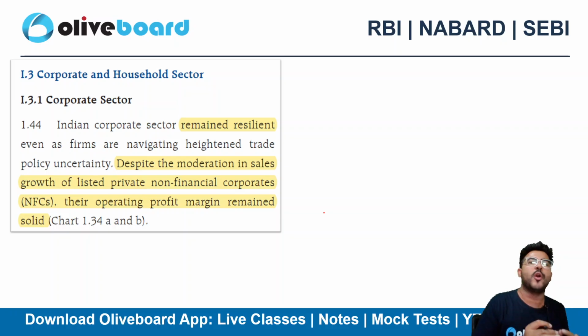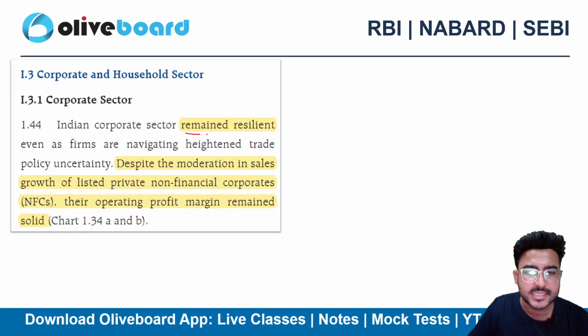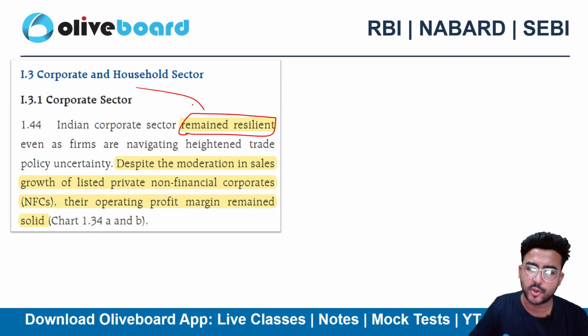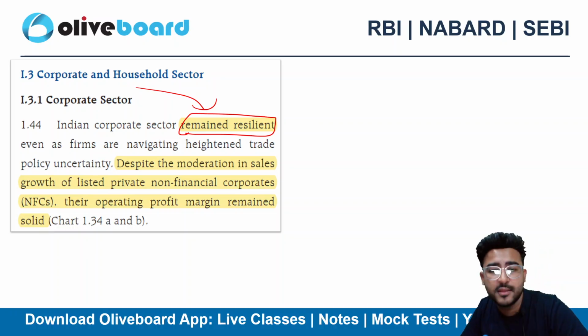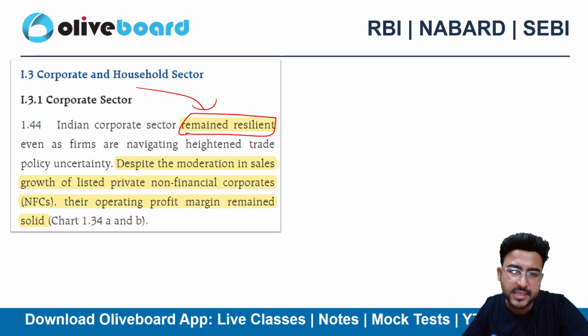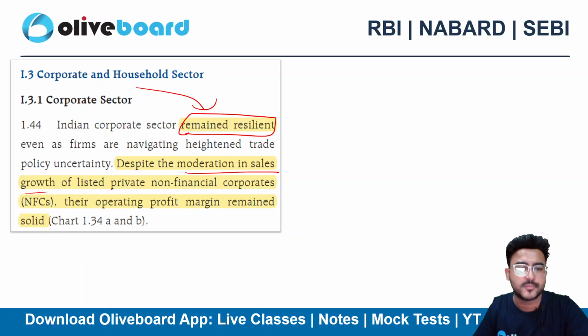If I talk about the corporate and household sector now, the Indian corporate sector has remained resilient. It has again done well, right? Because of the strengthening balance sheet, they are having a good balance sheet despite moderation in the sales growth of listed private non-financial corporates.